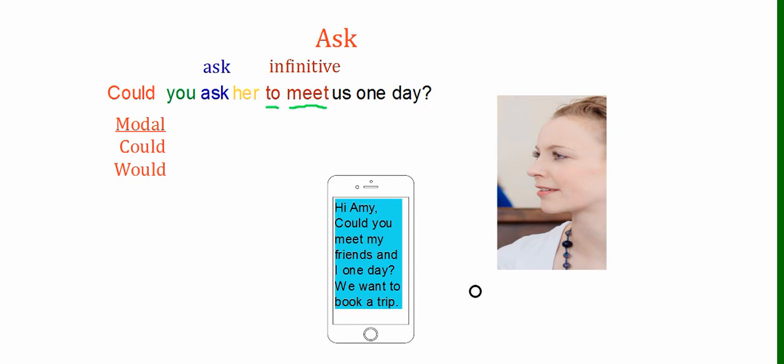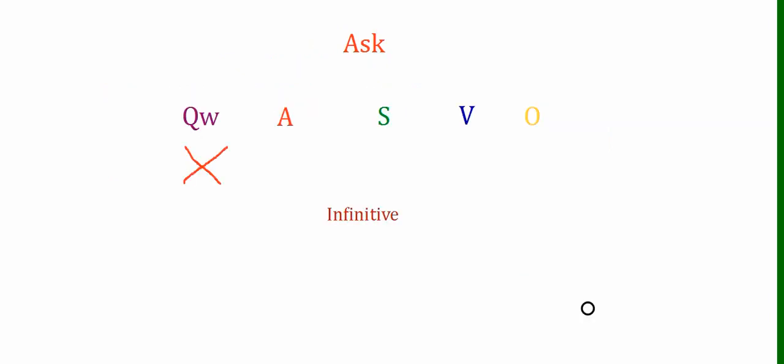So let's have a look a little bit more at the structure. If we use question word, auxiliary, subject, verb, object, this is how the request is formed. The requests are kind of like yes or no questions, so we don't need a question word. We always start with a modal, so could. Then we have the subject, you. And then we have the verb, ask. And then the object, which is him. Could you ask him? Okay, so already this part of the request has used all of those.